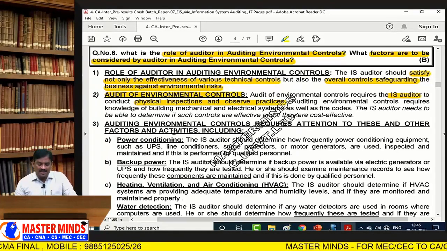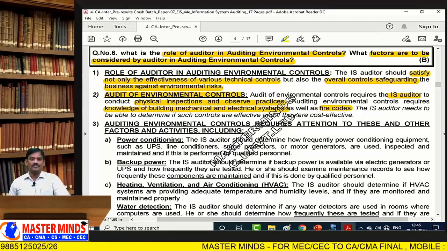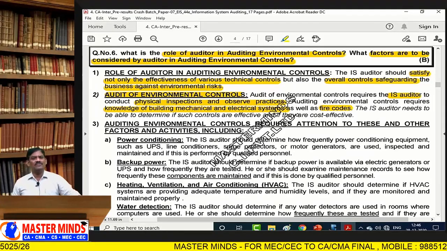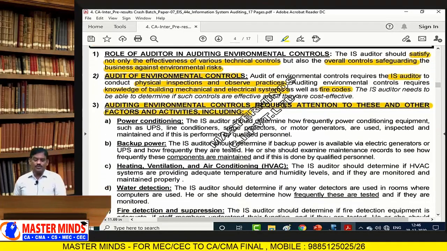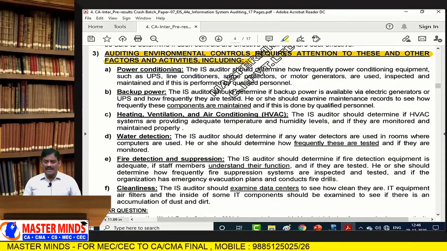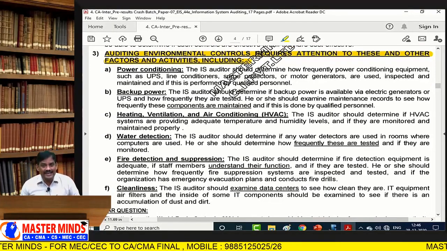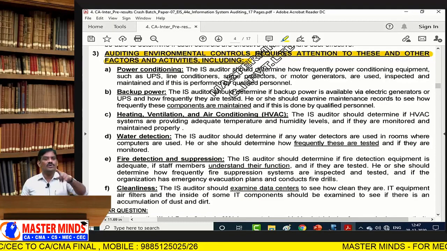Auditing environmental controls requires knowledge of building, mechanical, and electrical systems as well as fire codes, such as electrical fire code or normal fire safety. Auditing environmental controls requires attention to these factors: first, power conditioning, then backup power, HVAC systems, water detection, fire detection and suppression, cleanliness, and pollution.